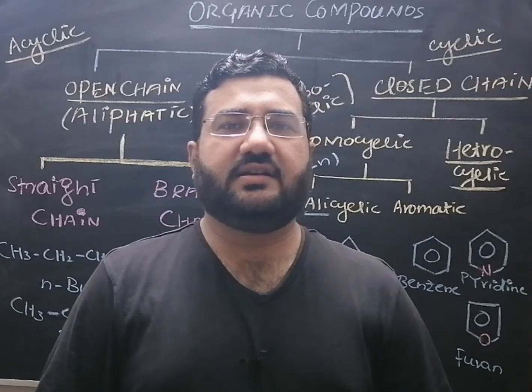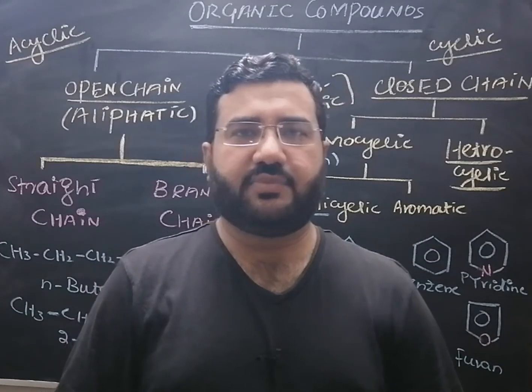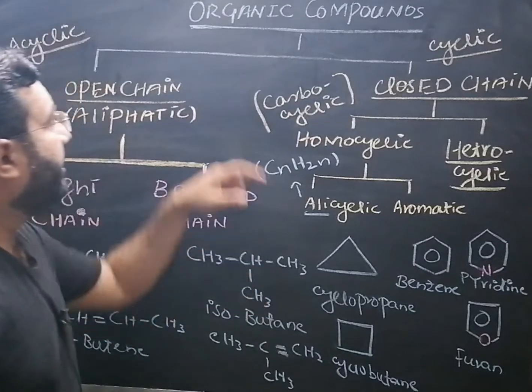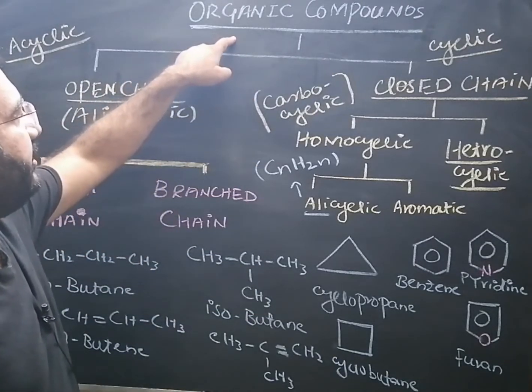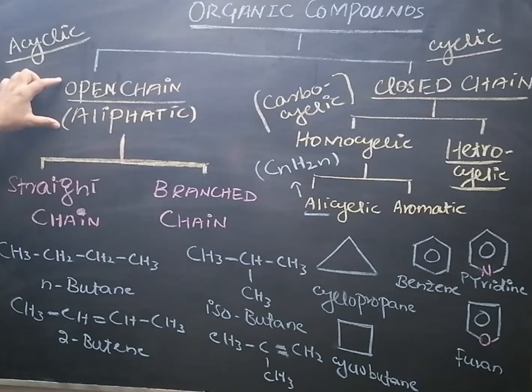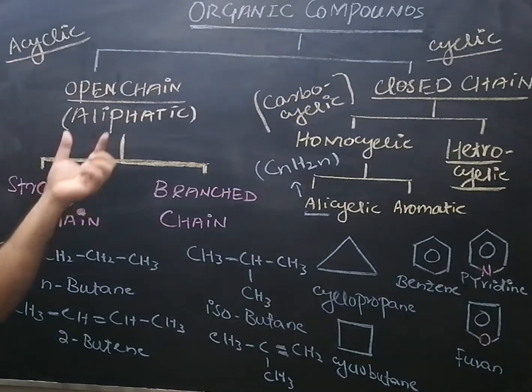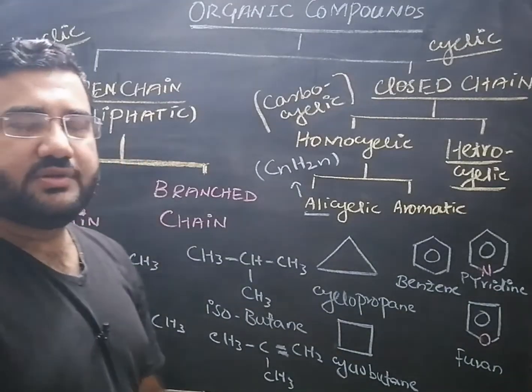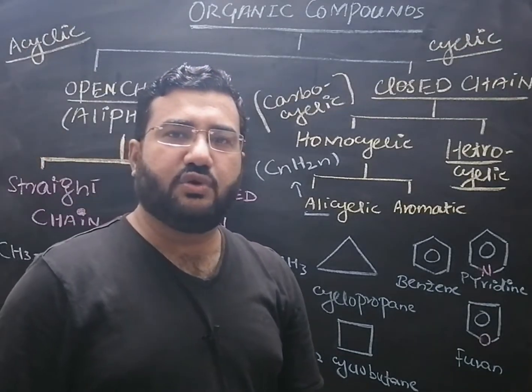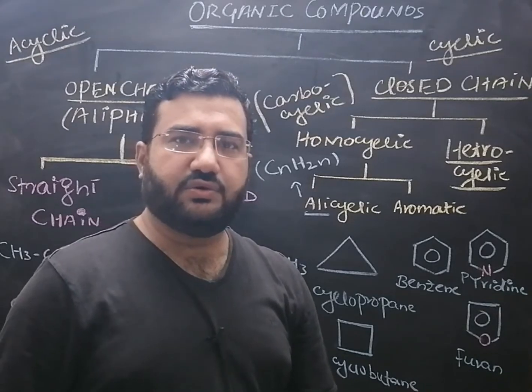Let us discuss the classification of organic compounds. Organic compounds can be classified into two types. One are the open chain or acyclic or aliphatic compounds. Now these open chain compounds are those in which carbon atoms do not join to form a closed structure or